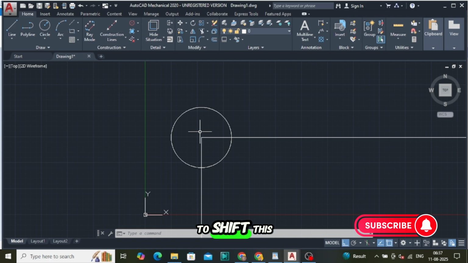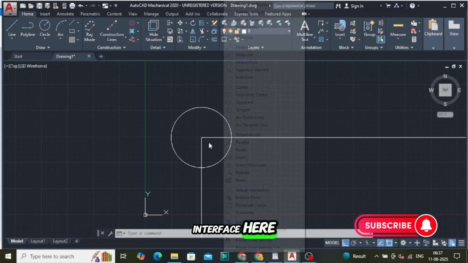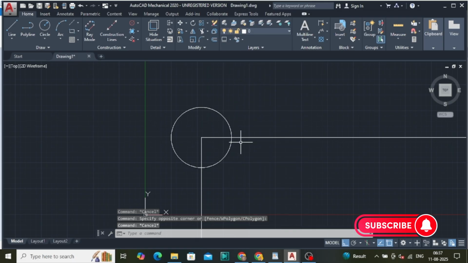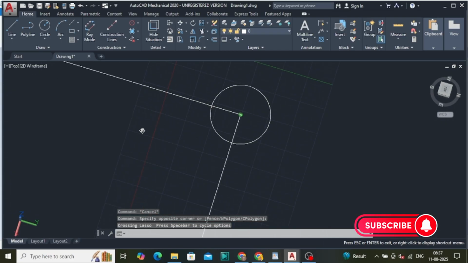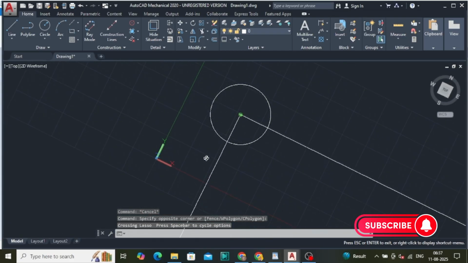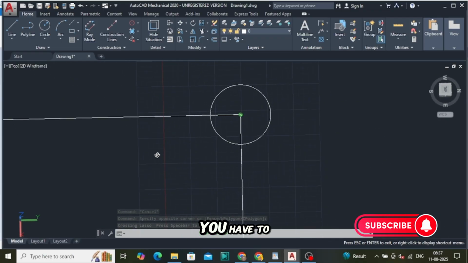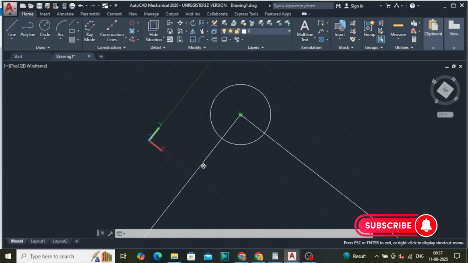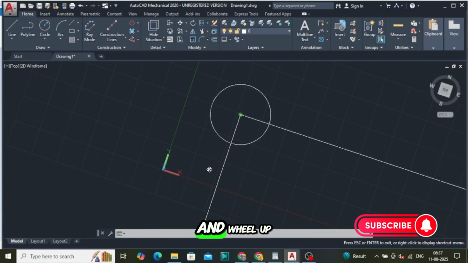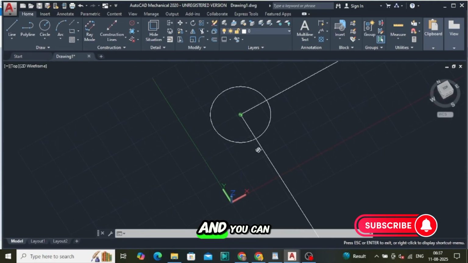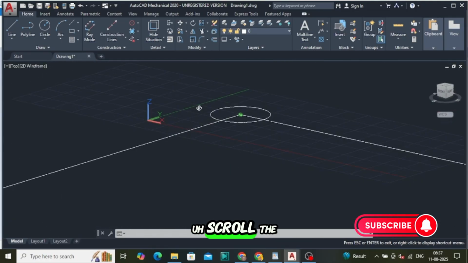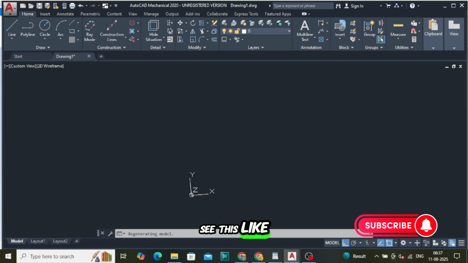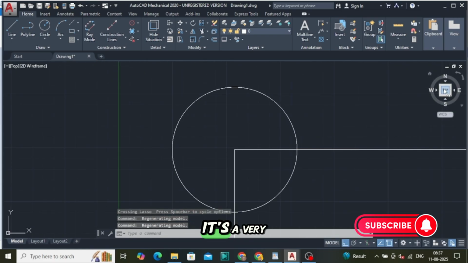If you want to shift the workspace view, simply click the wheel and shift, and you can rotate like this. Press shift and the wheel of the mouse, and when you scroll the mouse you can see this. Okay, it's a very important command.